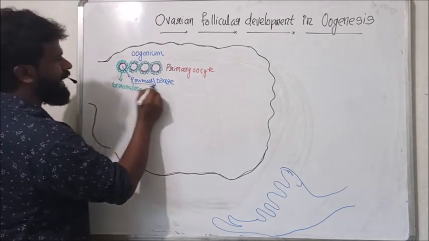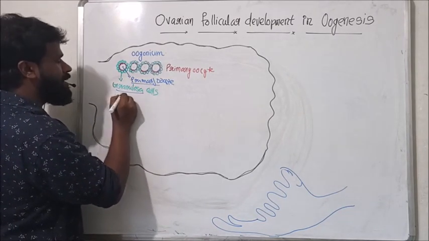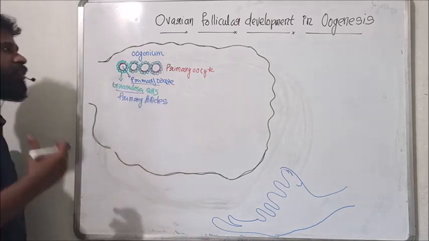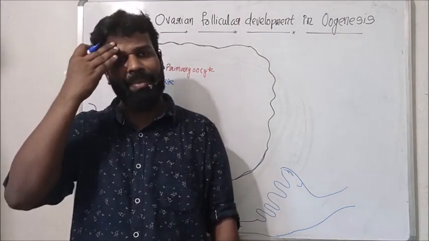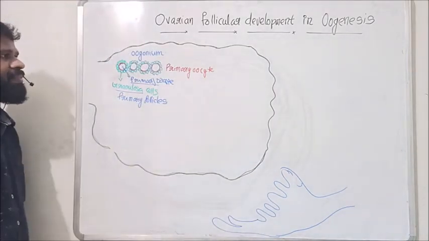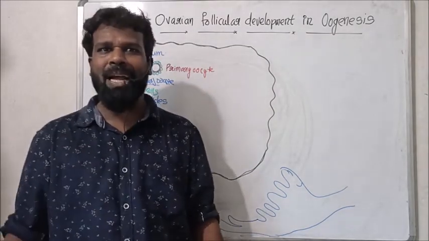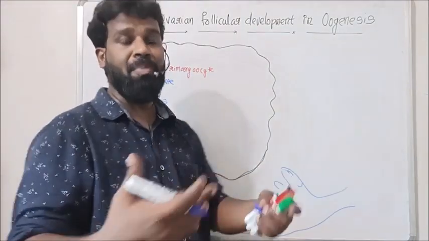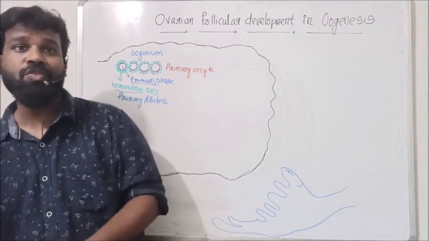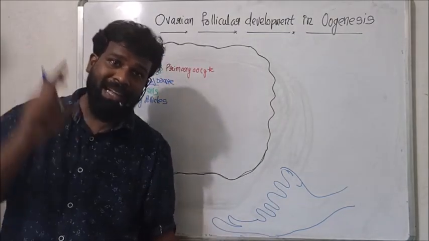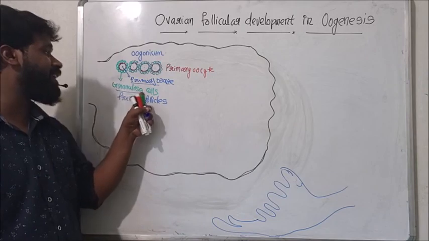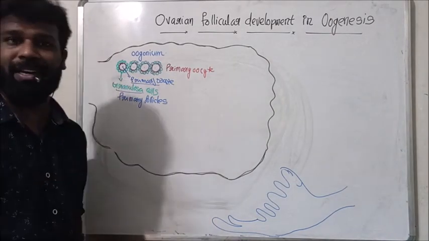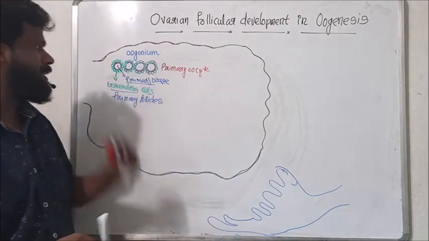This primary oocyte along with this granulosa cell layer is called a primary follicle. These are the primary egg follicles. That means millions of primary egg follicles are formed in the embryonic ovary. See, oogonium undergo multiplication, millions of oogonium, and each oogonium becomes primary oocyte, and each primary oocyte is surrounded by a single layer of granulosa and forms millions of these primary follicles in the embryonic ovary.